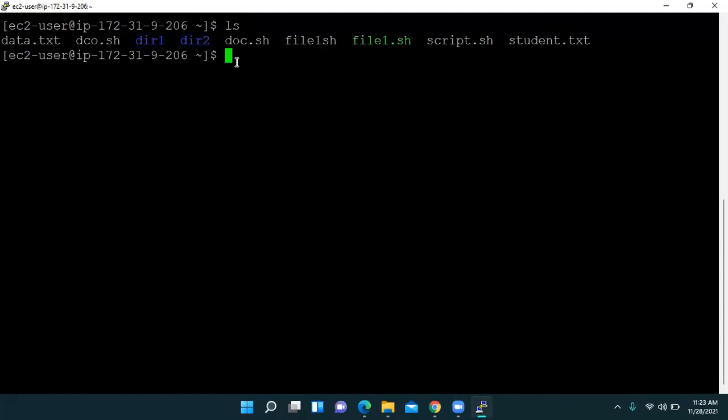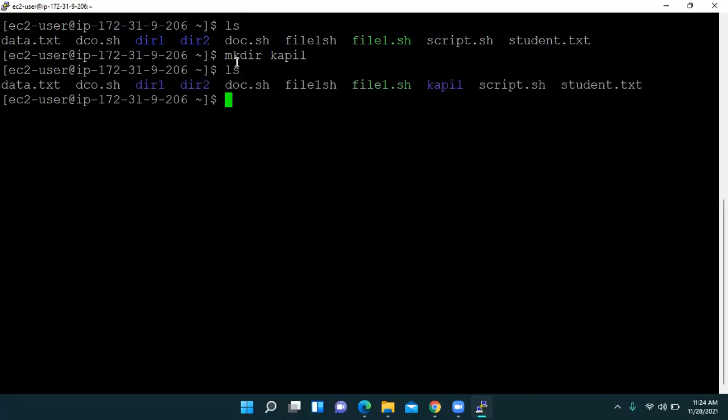Now let us create a directory by using the mkdir command. Let us create one directory and the name of the directory is Kapil. See, there is no error. That means we have executed this command successfully. Kapil has been created and you have to check by using the ls command. So that's why the ls command is very important.